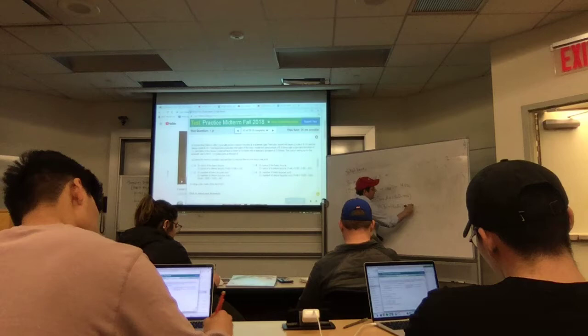What assumptions did you make when you were calculating the expectation? You made no assumptions. When you went from here to here in the variance, you did make assumptions. What assumption did we make?